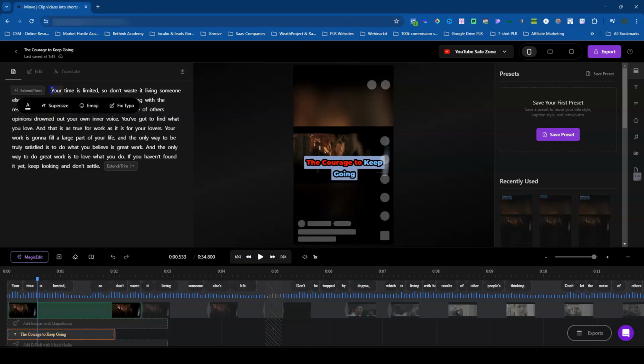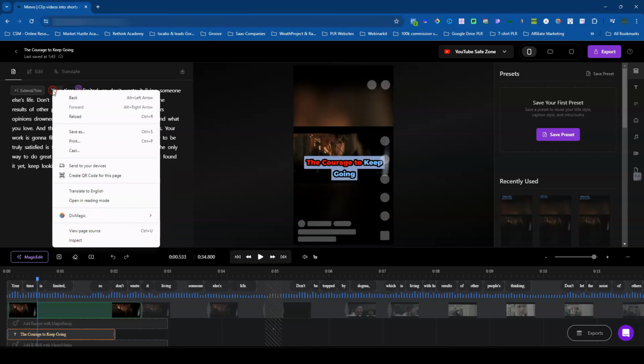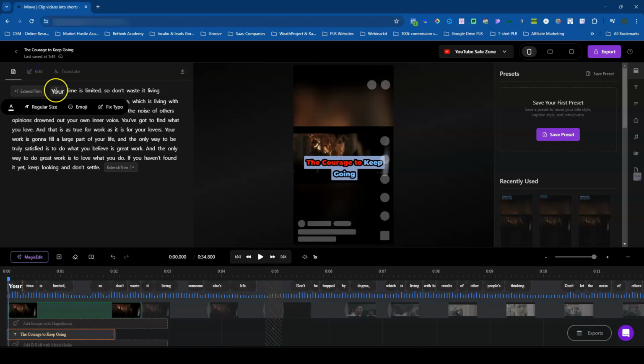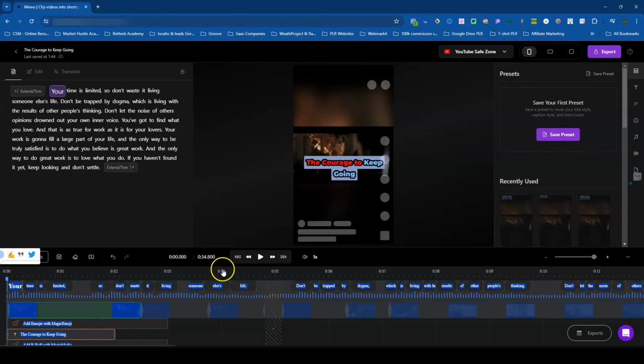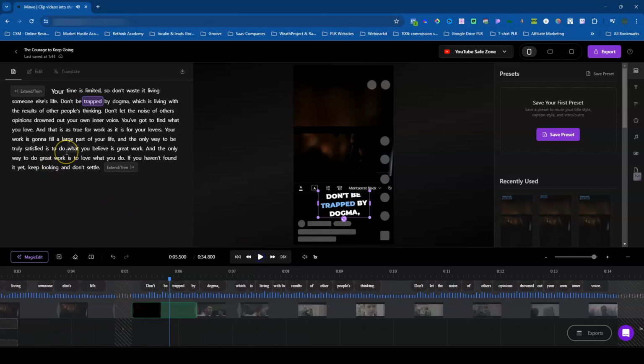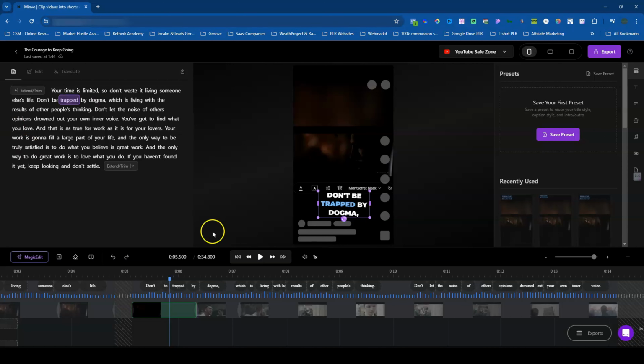If you want to supersize your word in that section, you'll be able to supersize it actually. So let's click here and then supersize. So you see, you'll be able to supersize the word here, but when you go over here, let's play. Time is limited. So don't waste it living someone else's life. So that's actually wonderful if you want to emphasize words or a sentence within your video, which is fantastic. So that does it for the actual editing portion.